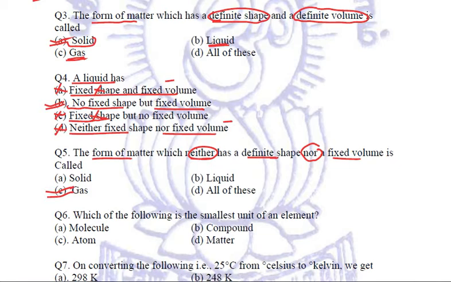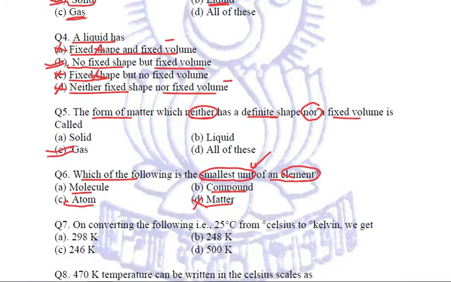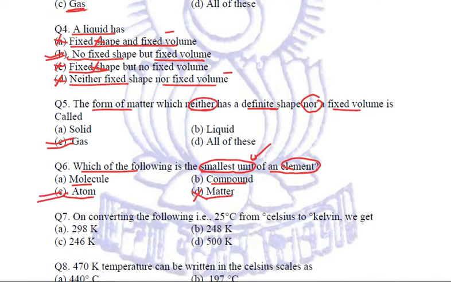Coming to the next question, which of the following is the smallest unit of an element? When we are talking about any element, which of them is the smallest unit? Is it molecule? Is it compound? Is it atom? Or is it matter? Matter can't be. So we are left with three options. It should be atoms.